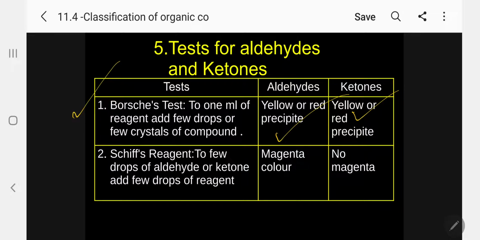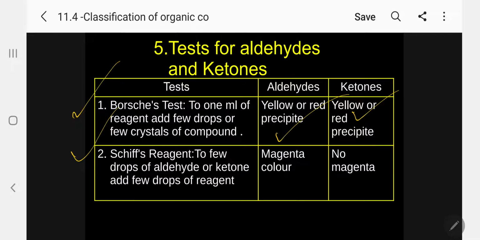So Brady's reagent is not able to differentiate aldehyde and ketone, but it is useful to identify the presence of aldehyde and ketone among other functional groups. Schiff's reagent. What is Schiff's reagent? It is para-rosaniline in sulfur dioxide. It is a complex structure. It is a dye.